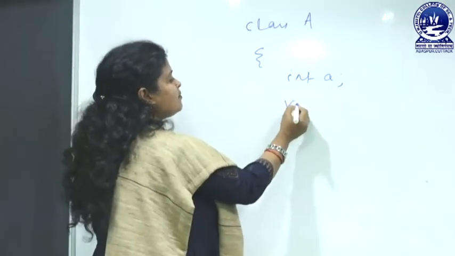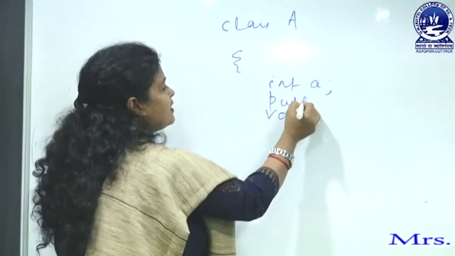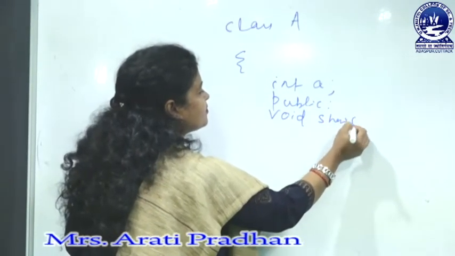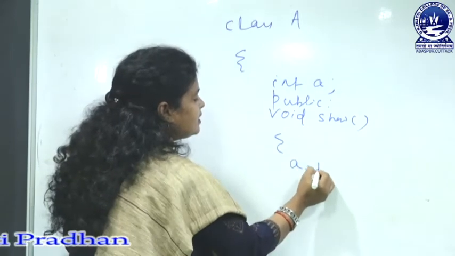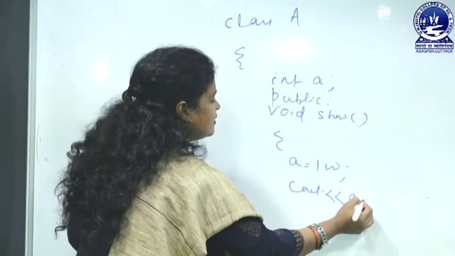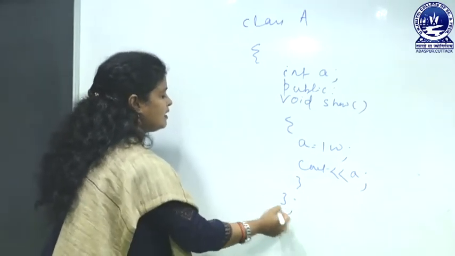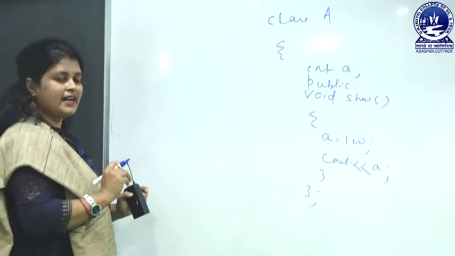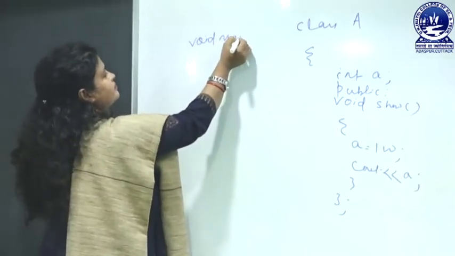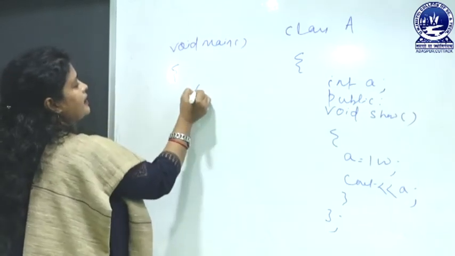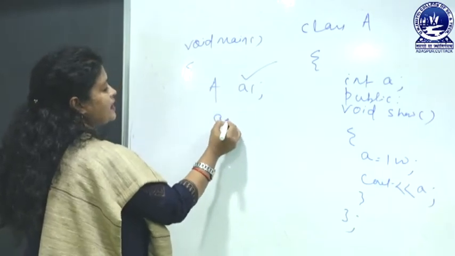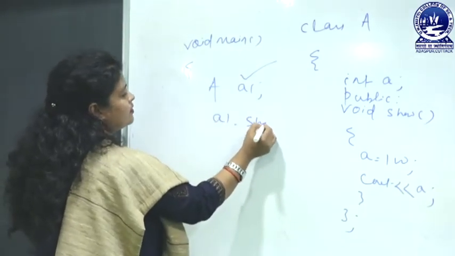Then I write public here, otherwise we cannot access it, void so, then a equal to 100, then cout a, very simple one. Now I am writing void main, then a1 is the object, A is the class name, a1 dot so.